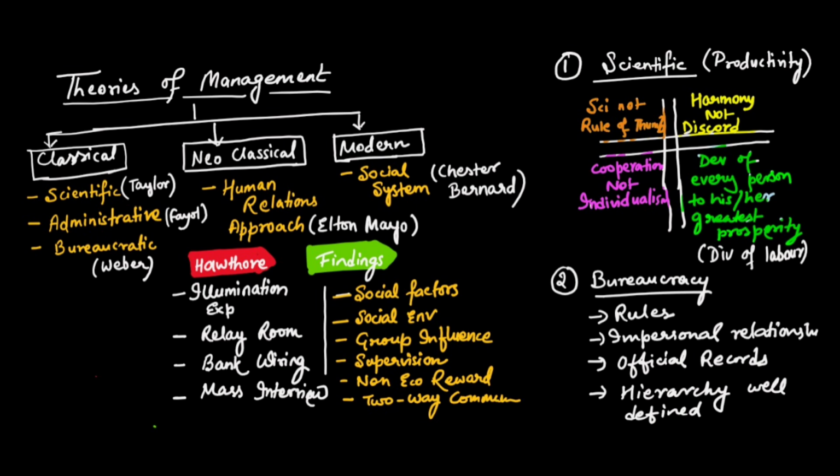There is control, since there is hierarchy. The cons are rigidity in operation, as we can see in our government organizations. There is rigidity in organizations. Then there is delay and red tapeism, ineffective communication, compartmentalization. The subordinates are not asked about their suggestions or creativity. There is no scope for creativity, so there is compartmentalization, lack of human touch, more emphasis on rules. So these are the features of bureaucracy.